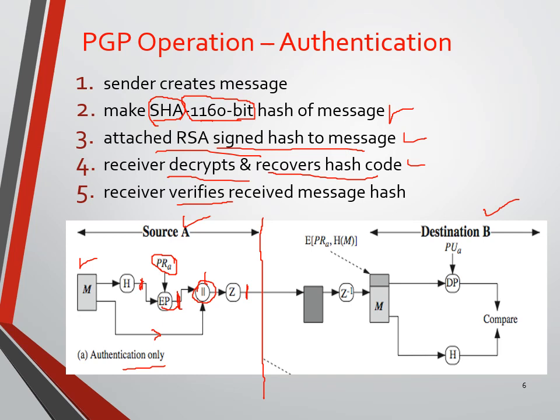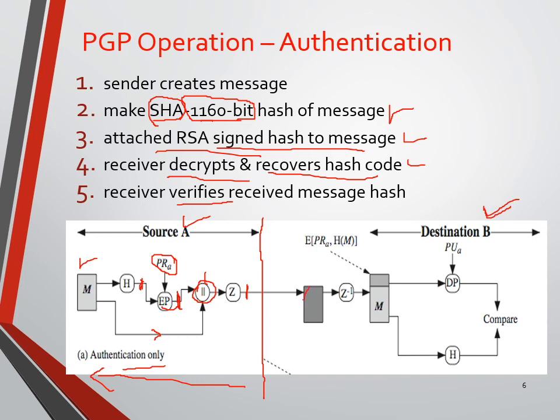Now at the receiver side, user B, you need to go through exactly the reverse process of what the sender has done. You need to unzip, and you will get two parts. One has the encrypted hash code and the other is the message. If you perform decryption on the encrypted hash code, it will give the hash code.